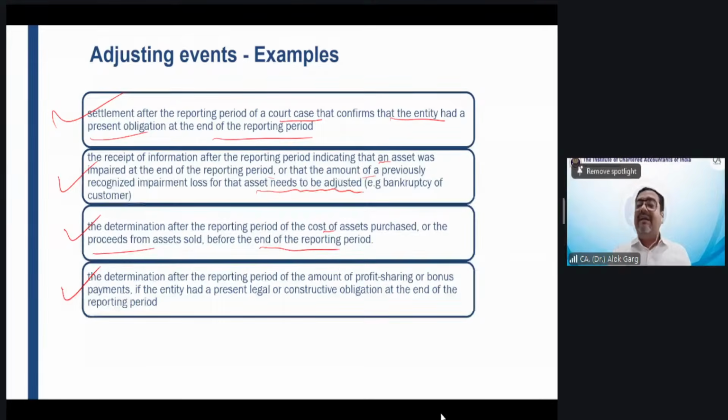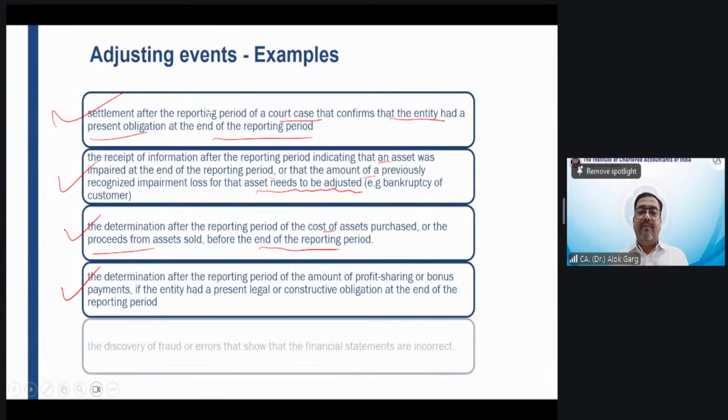The profit is made available when we complete the financial statement on 30th of April or let's say 5th of May. So when I complete my financial statement, I get the profit, then I take a provision entry of 10%. So when I'm saying that this 10% profit has to be distributed among employees as a bonus, whether this bonus provision has to be taken on 31st March or in the next year, whether it is an adjusting event or a non-adjusting event, it is an adjusting event. It has to be taken on 31st March.